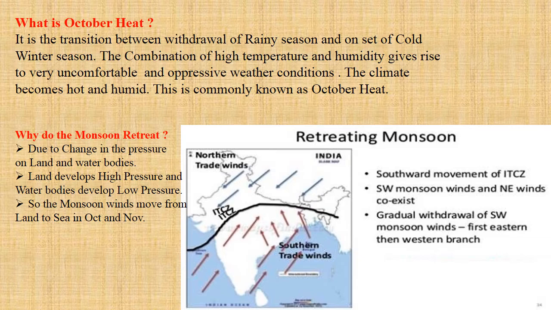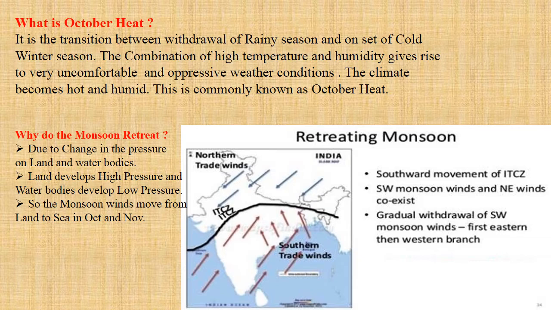During this transition period, we have a sudden rise in temperature and humidity in the atmosphere. We feel very uncomfortable and oppressive during this month, and that's the reason it is commonly known as October heat. The climate becomes hot and humid in this month.